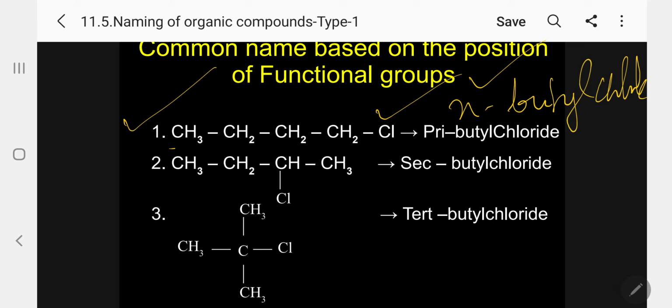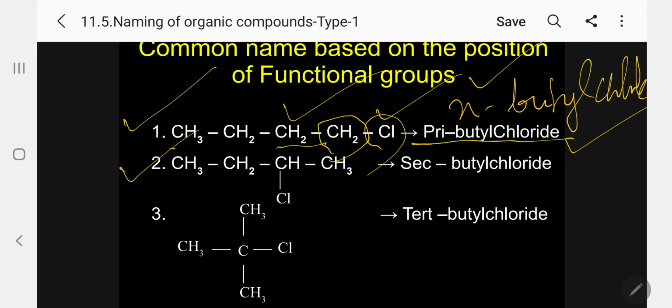But there is another way, because there is a functional group coming, I can give another name also for this one. I will use the word primary, PRI. Primary butyl chloride. When we have to apply primary, the functional group is attached to one carbon atom, which is further attached to only one carbon, use primary.